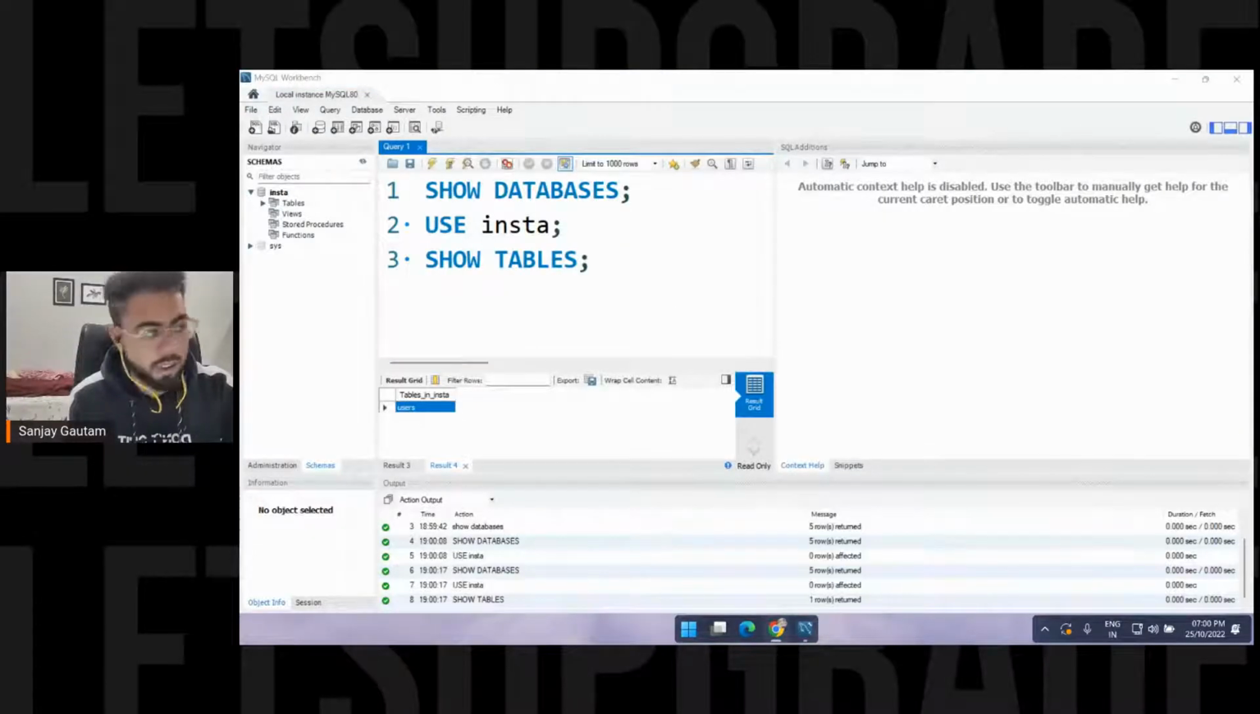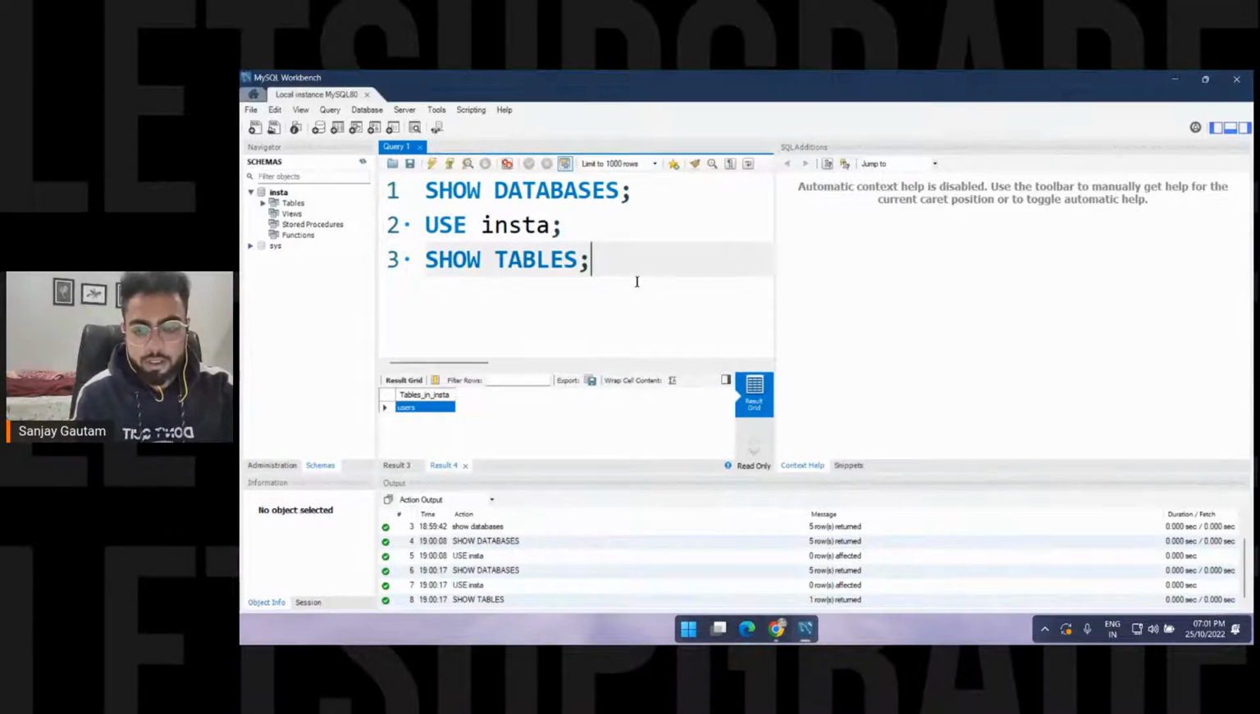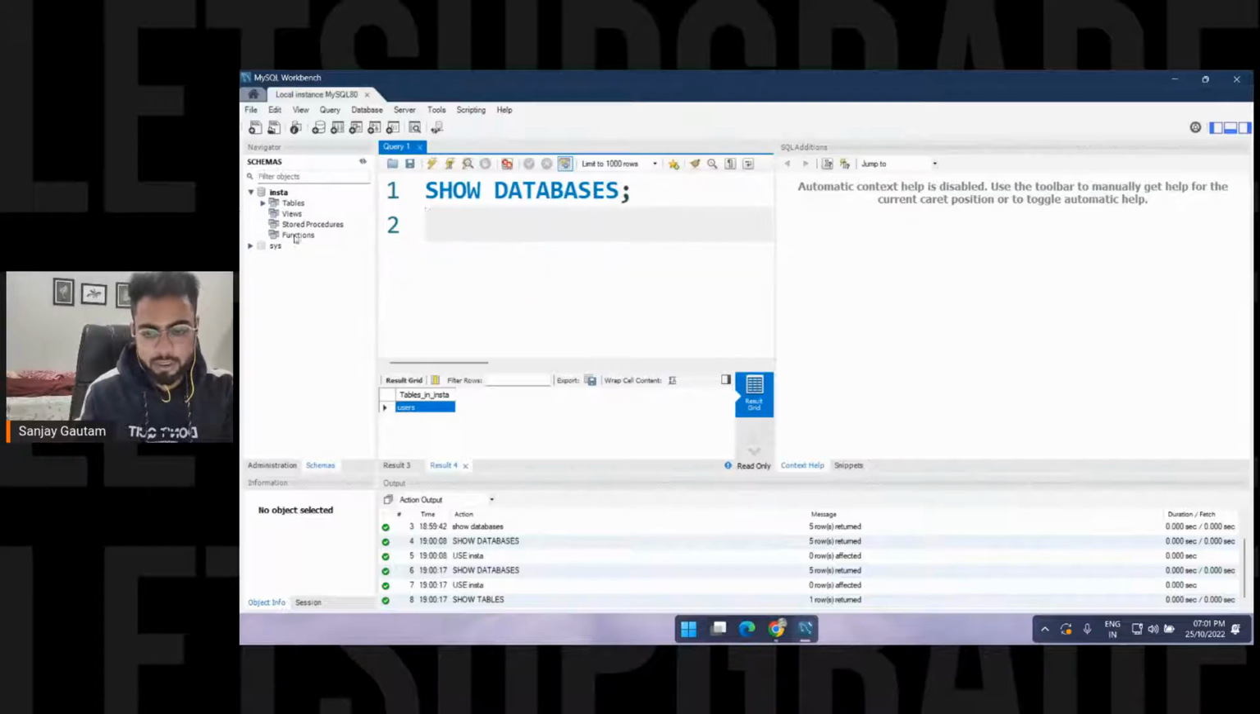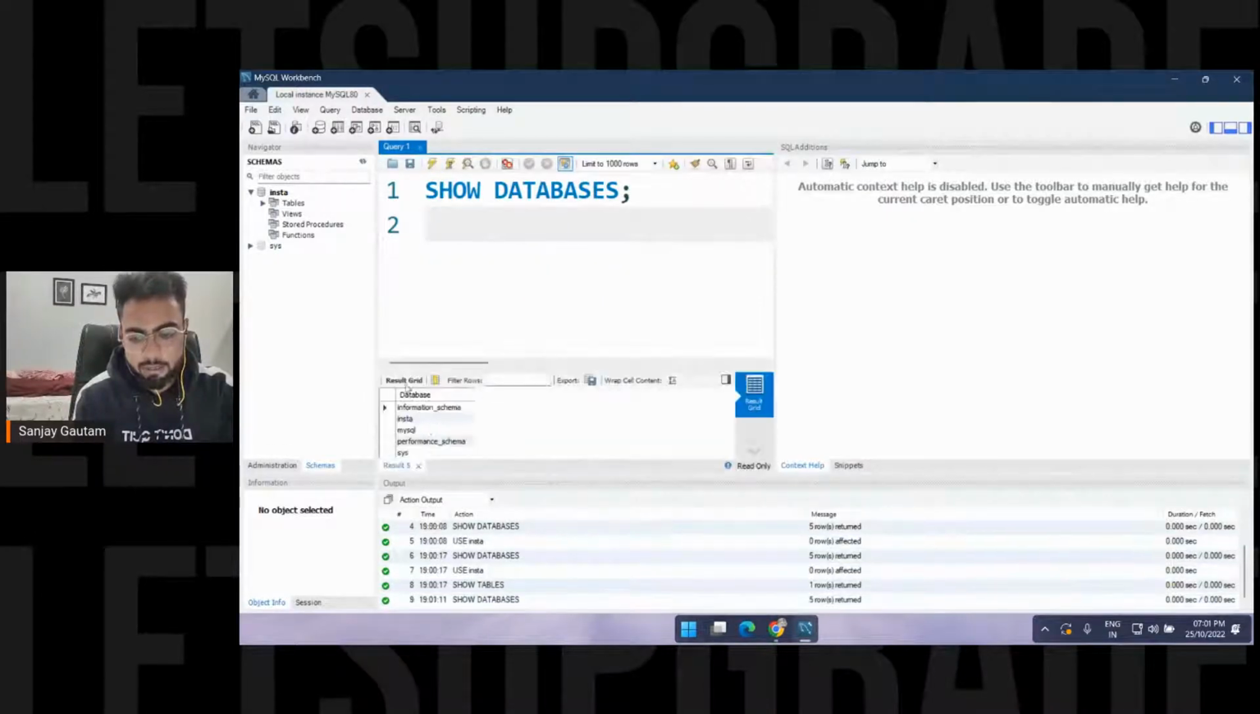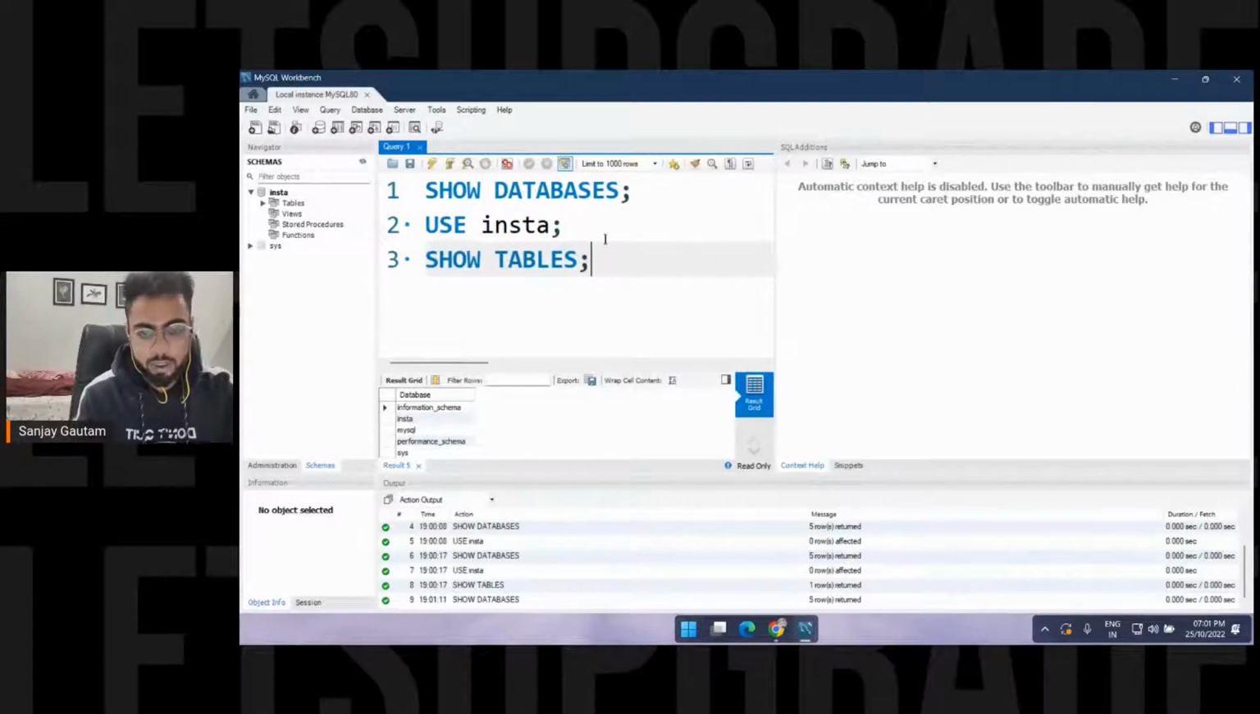Let me just go through the chat. Yes, sir. What is the use of the alter keyword? Alter is basically used to update a table. We have just created the table now. So this is how you can show the database. If you just want to see the databases, just execute this command. So you will see the databases, and use the database you want to use. Show tables, just to see the tables and all.